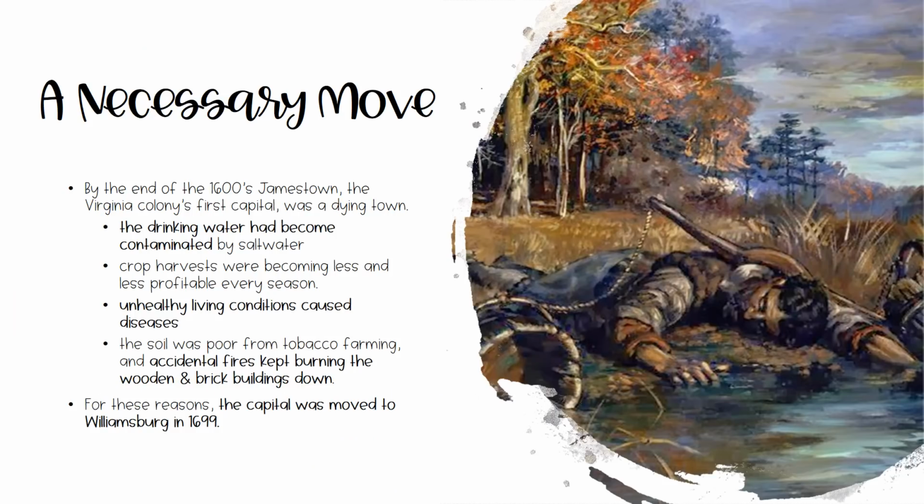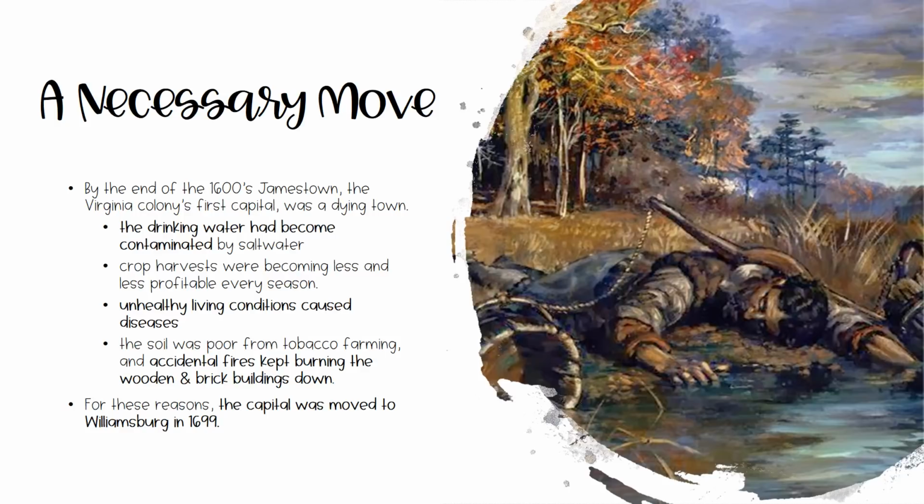It is also important to know that while the tobacco economy is booming into the late 17th century, other aspects of life in Jamestown are less than ideal. At this point, Jamestown is a dying town. The drinking water has been contaminated by the salt water coming in from the James River estuary, so there isn't enough fresh water for the colonists to drink. In addition, there are no sanitation systems like we are used to today, such as plumbing and trash collection. These unsanitary conditions are causing widespread disease and death.